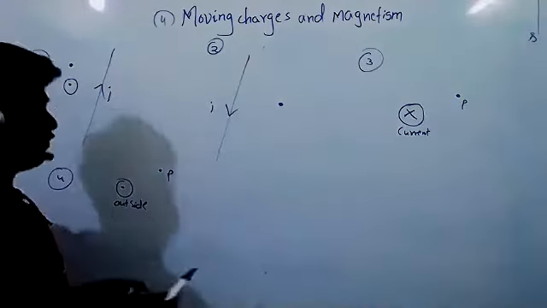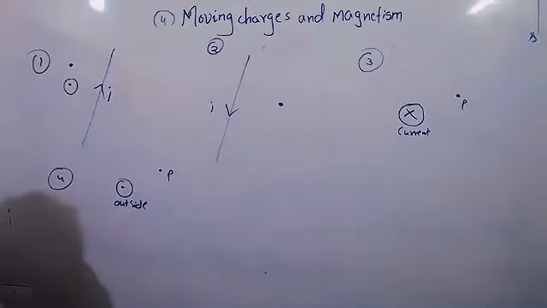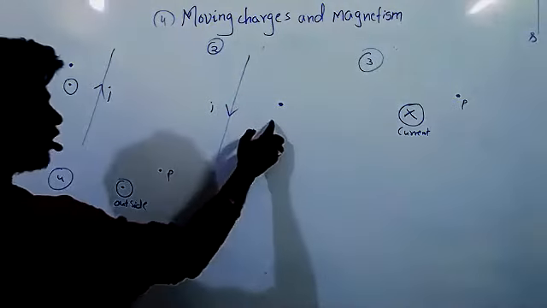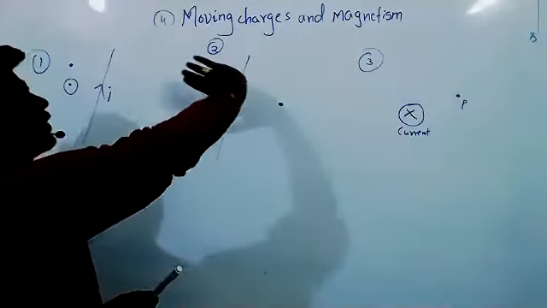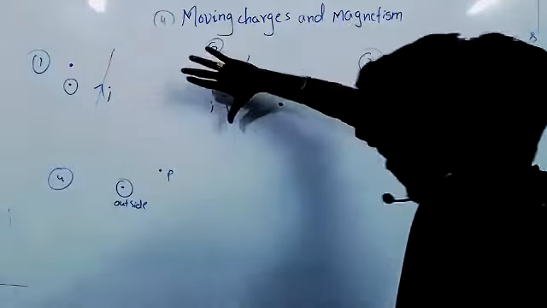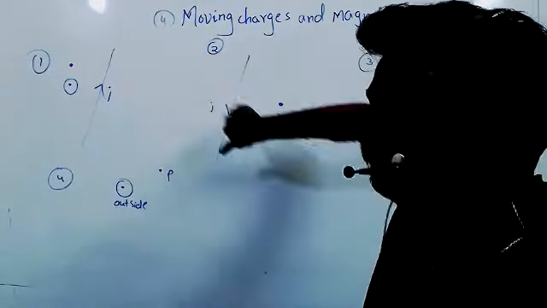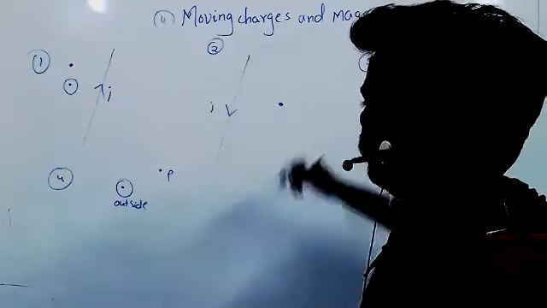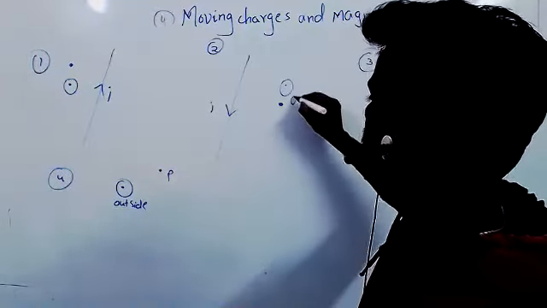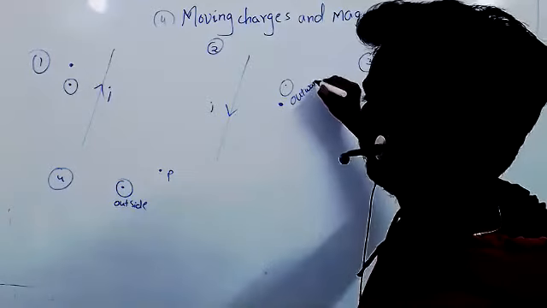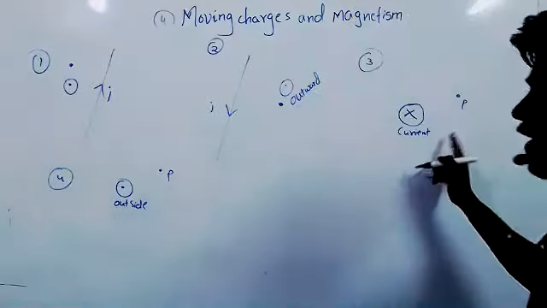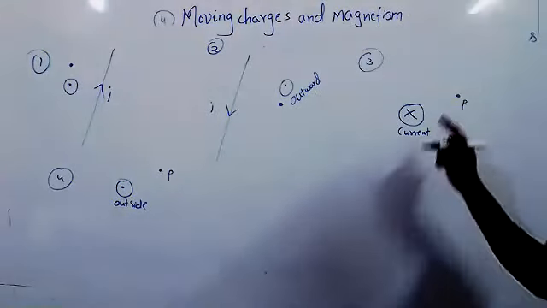Here tell me, in the second case? Outward. Here also outward. Why? Because along the direction of current, give the thumb. Here there is no R. R is here. So it will be outward direction. So here also outward.